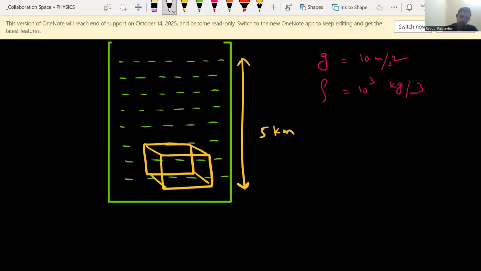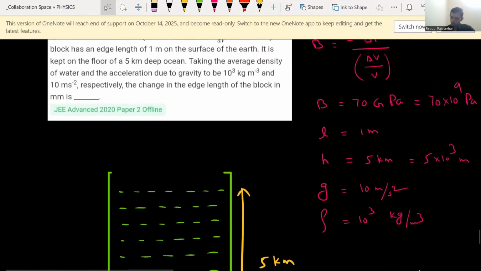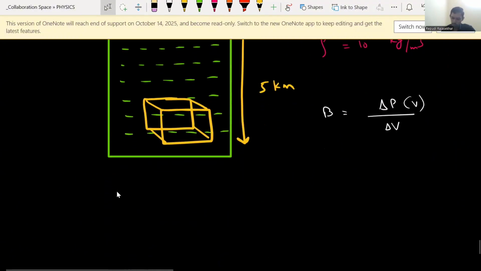So the equation we know is B equals delta P divided by delta V by V. That V I will write here. Already I have written this equation above. B value given, so 70 into 10 to the power 9 pascals, which equals delta P. How much is the pressure? This is very important, delta P.